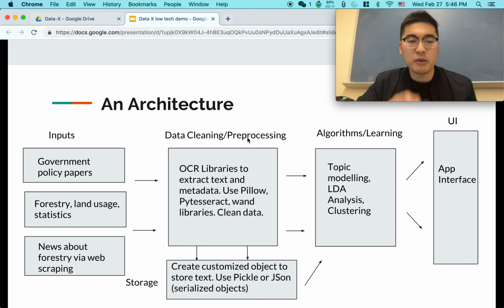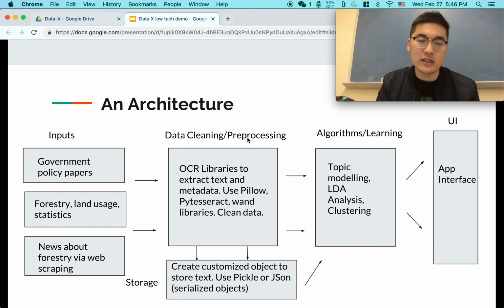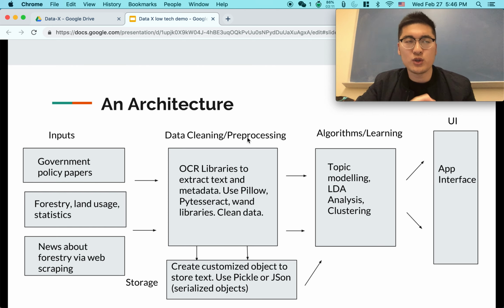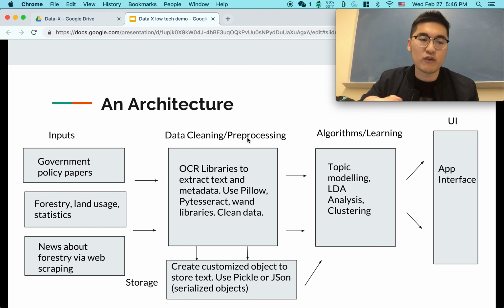Our pipeline is primarily composed of 3 phases. Number 1, it extracts the text from all of our sources. Number 2, it uses algorithms to generate topic modeling. And number 3, it pipes this together into a user interface. As mentioned before, we ultimately want our user interface to be a map where we can pinpoint relevant policy papers in relevant regions. Overall, technically speaking, these four components are easily modularized and can be worked on separately.